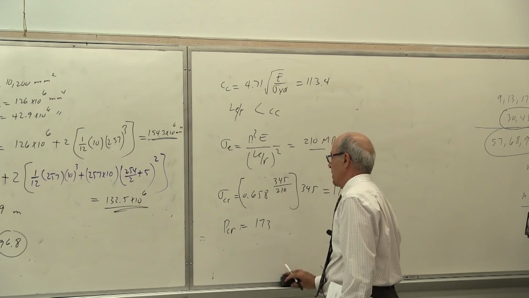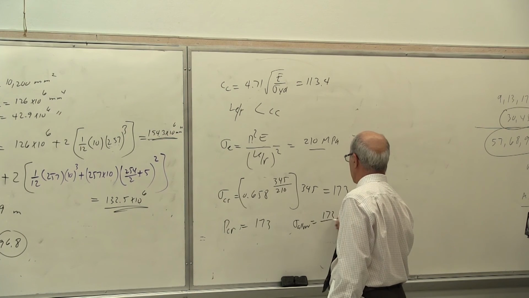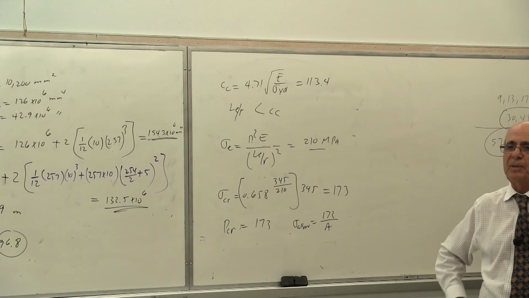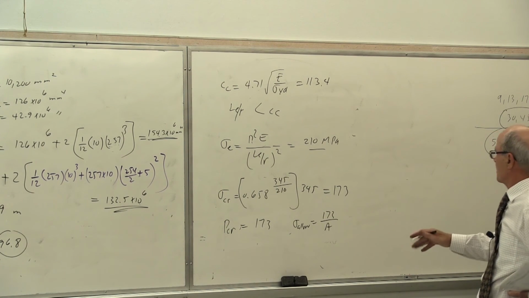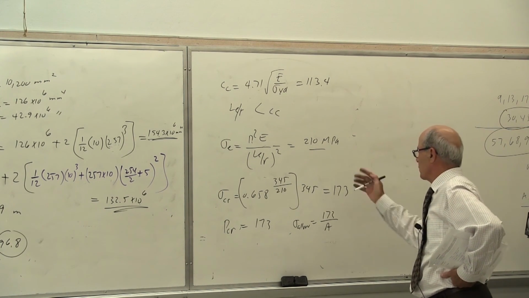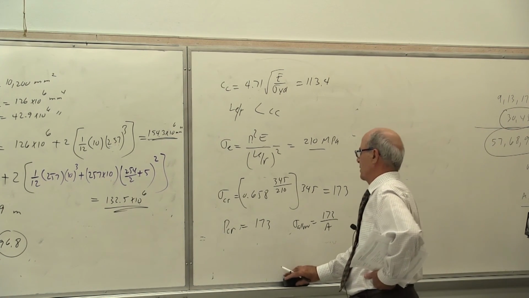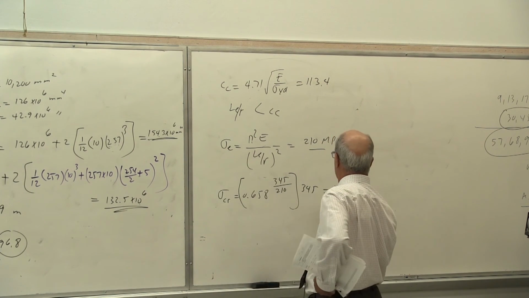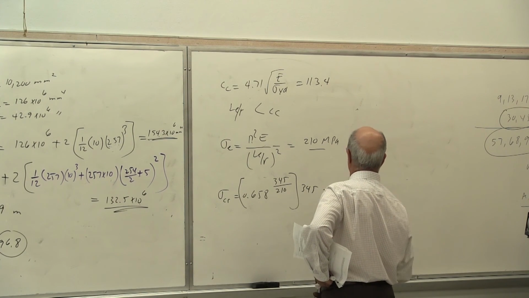When I miss something, I get the sigma critical is also equal to 173, and P critical becomes sigma times A. Is that correct or not? Yes, I missed one step there. See, when I rush it, this is what happens. This is in megapascal, yes or no?